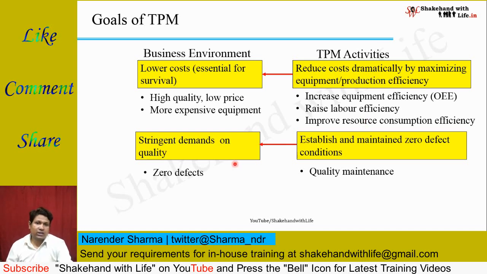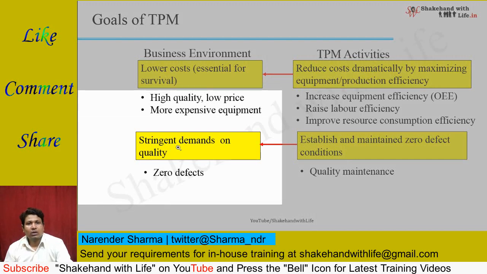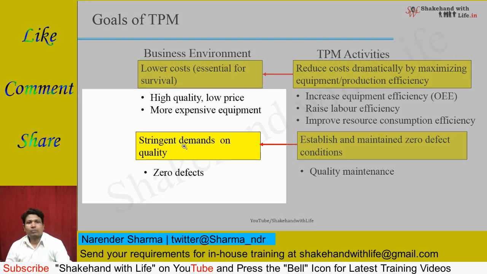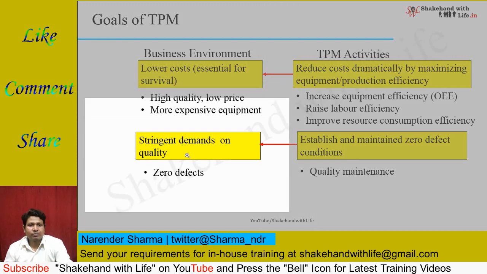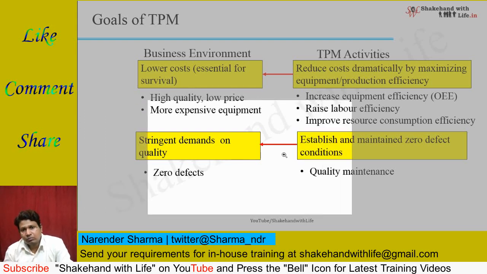And the second challenge, the second goal of the TPM with respect to the business environment, is stringent demands on quality, and the issue is zero defects.